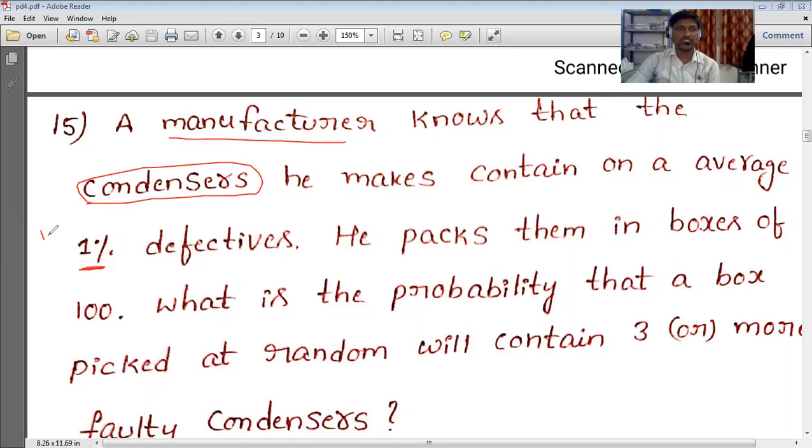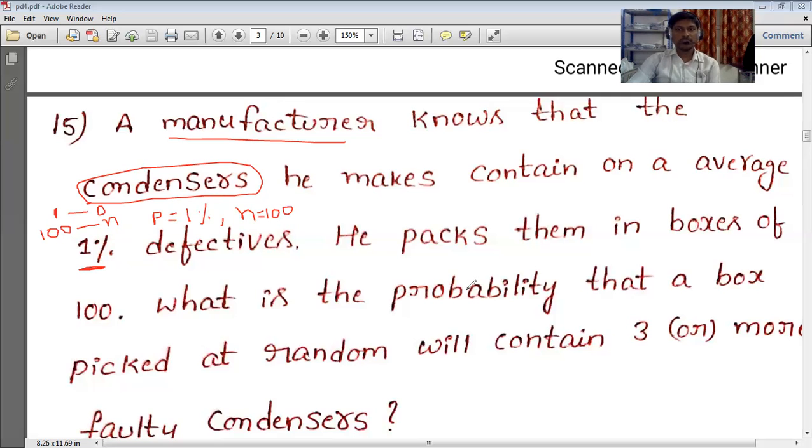So that is what the manufacturer is saying. N total items are manufactured, and in that, 1 item is defective. It means the probability of a defective item is P equal to 1%, and N is equal to 100. So N is equal to 100.